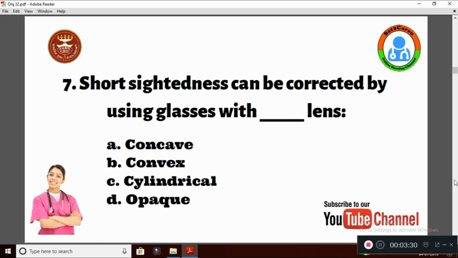Question number 7. Short-sightedness can be corrected by using glasses with dash lenses. Option A concave, B convex, C cylindrical, D opaque. In short-sightedness, the distance between the lens and the retina is elongated, so the objects fall before the retina. To correct that, we use concave lens.